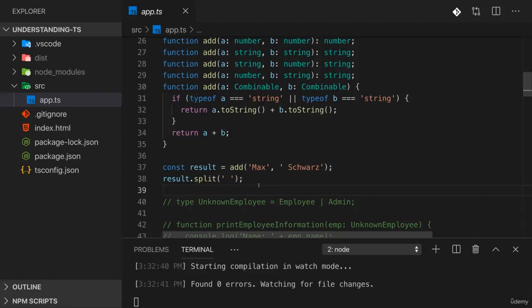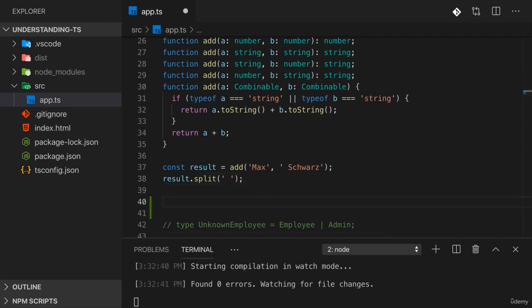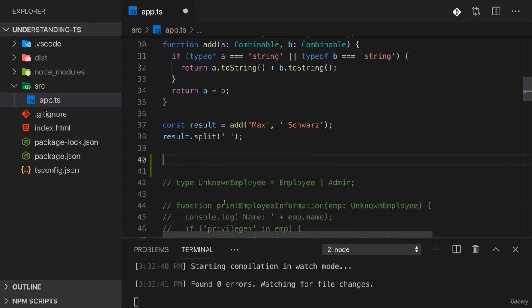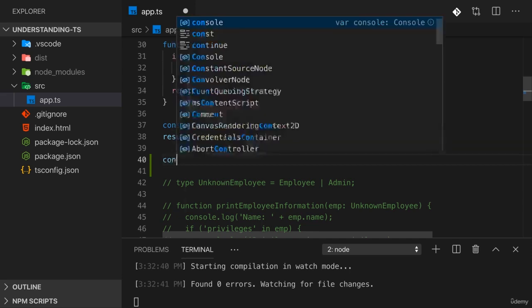Let's step away from function overloads now and let me introduce one other very neat feature, and that is optional chaining. Let's say you have an application where you're getting data from a backend, from a database or from any source where you don't know with certainty if in an object a certain property is defined.